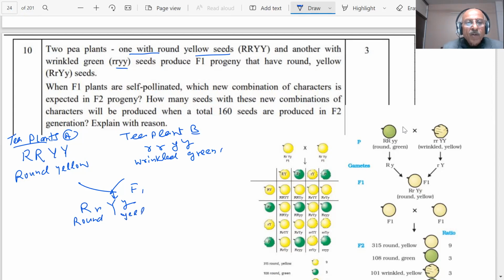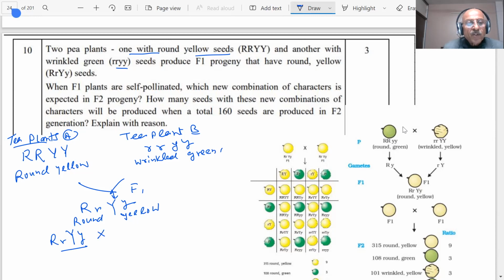When F1 plants are self-pollinated, what will happen if this self-pollination takes place? You have R, Y, another with R, Y, and you are producing R, Y.